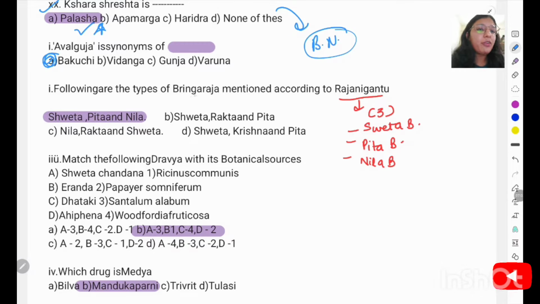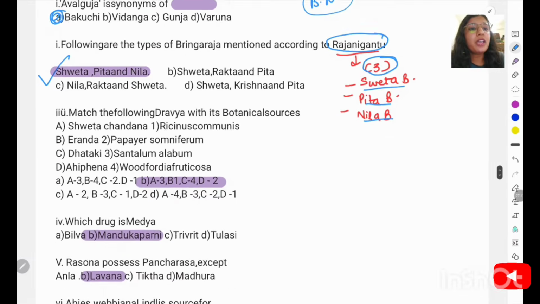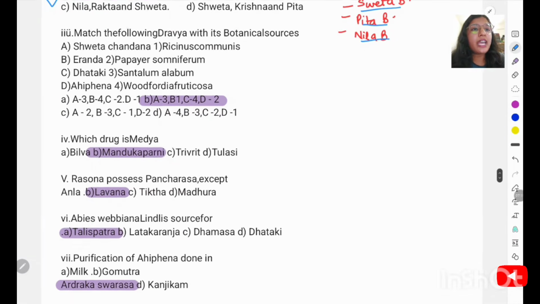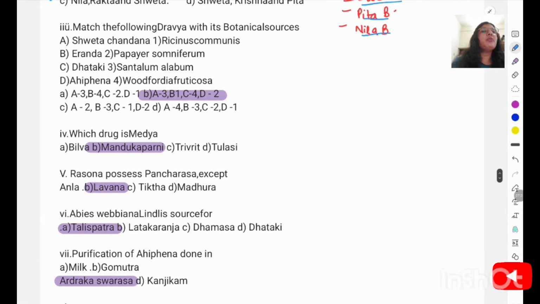Following the type of the Bhringaraja mentioned according to Raja Nighantu. Actually in Raja Nighantu, 3 varieties of this Bhringaraja are mentioned, that is Eclipta alba, and they are basically based on the color Sveta, Pita and Neela. So the right answer will be option A. Match the following Dravya with their botanical source, or botanical nomenclature.